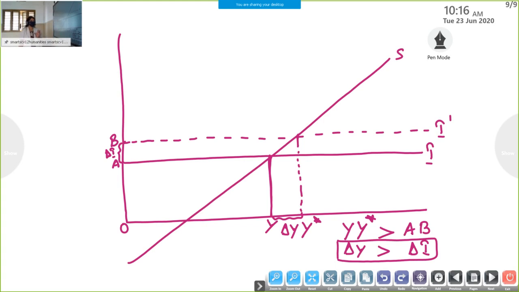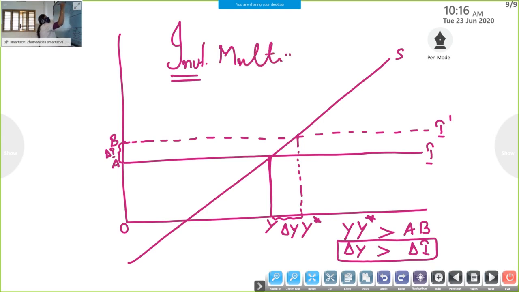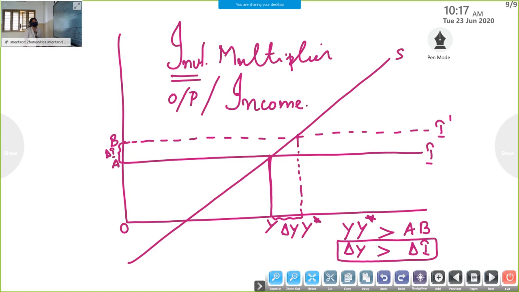That factor by which additional income is greater than additional investment is known as the multiplier. Which multiplier? Investment multiplier, not the money multiplier that we studied in the previous lesson. Or we can say output multiplier, or income multiplier. All the alternative names you have to study: investment or output or income multiplier.